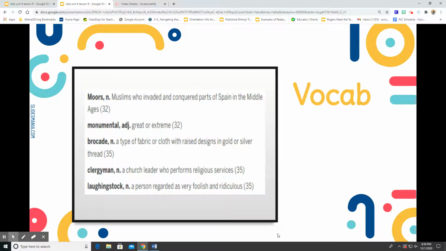Brocade is another core vocabulary word. That's a type of fabric or cloth with raised designs in gold or silver thread. That's on page 35. Clergyman is a church leader who performs religious services, and that's on page 35 as well. And then laughing stock, which you might have heard before, is a person regarded as very foolish and ridiculous, and that's on page 35.